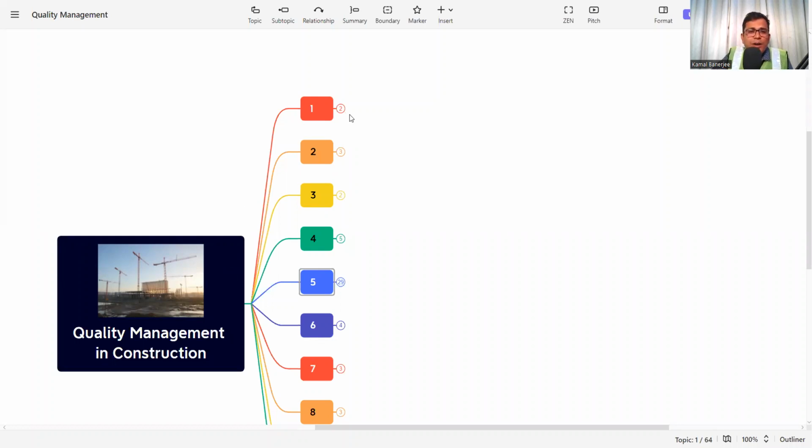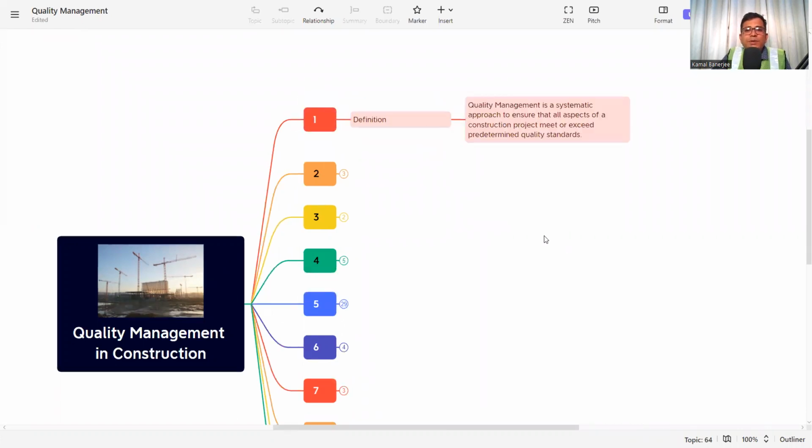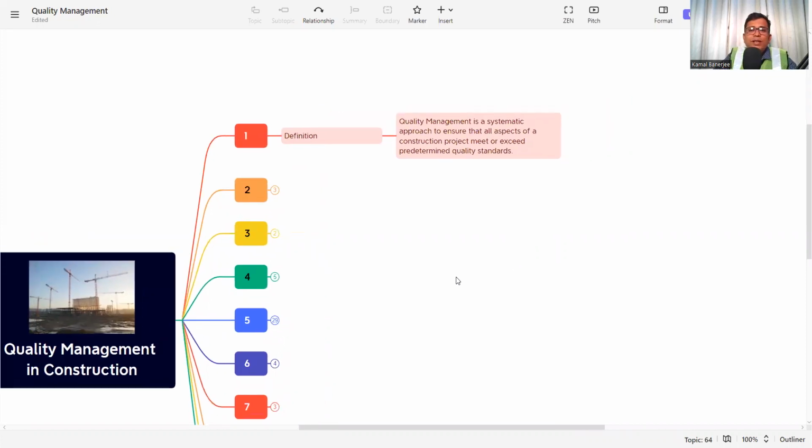So let's start with what is a quality management system. What is the definition of a quality management system? The quality management system is a systematic approach to ensuring that all aspects of construction projects meet or exceed predetermined quality standards, which means every project is unique and every project has a quality standard or a set of standards.